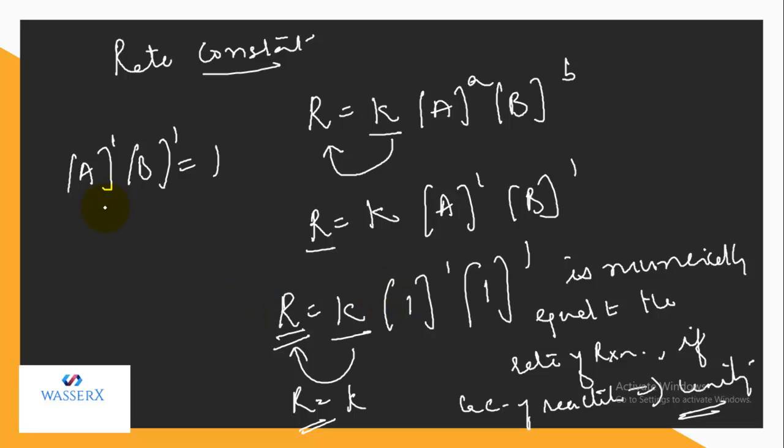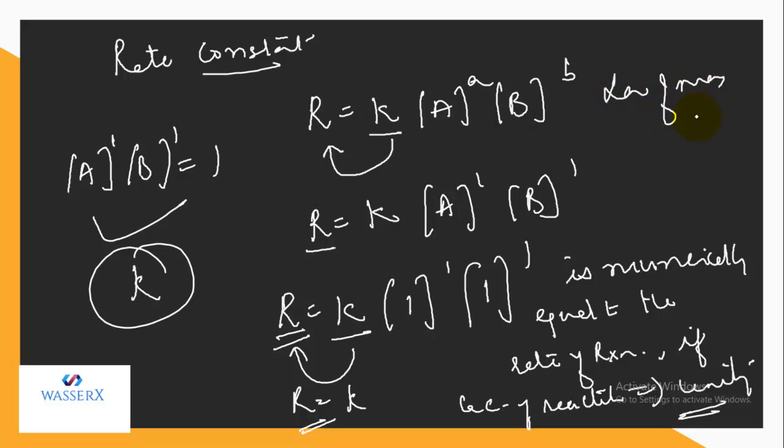So you need to write about K, or assume the concentration as 1, only if it is given to define K. So in this K, you are going to write the expression according to the law of mass action, and here K specifies the rate constant. Let us assume the concentration of A is taken as unity. By putting this formula, we get this result. So K becomes numerically equal to the rate of reaction when the concentration of reactants is taken as unity. So I think you got it.